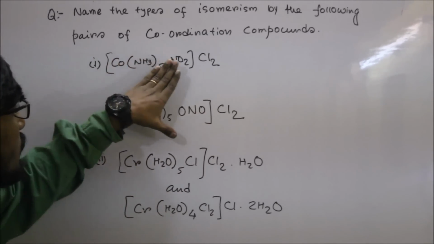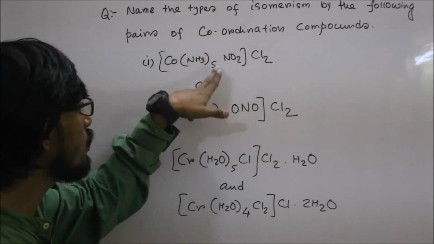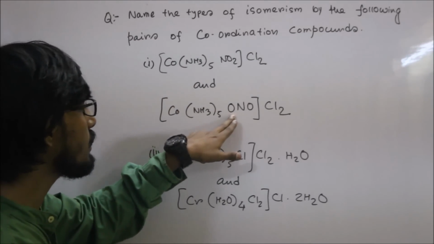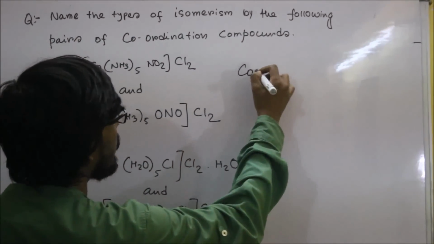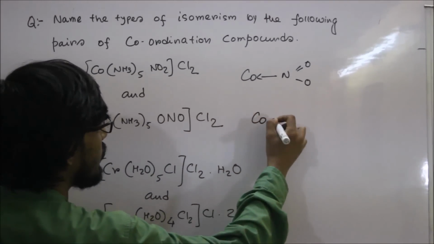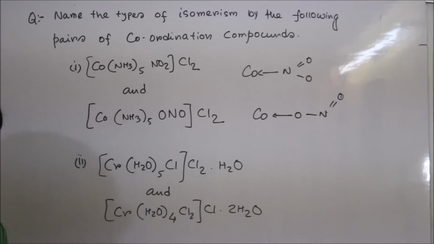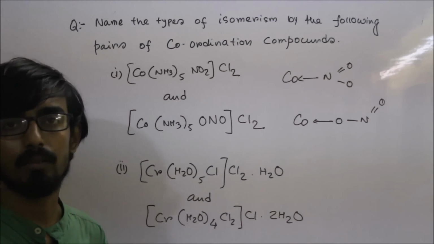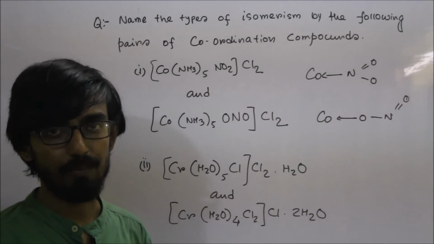Here almost all ligands are the same, but the connection of the NO2 ligand differs. Here it is connected with the nitrogen atom, and here it is connected with the oxygen atom. So the connections are different. This type of ligand is called an ambidentate ligand, and this type of isomerism is called linkage isomerism.